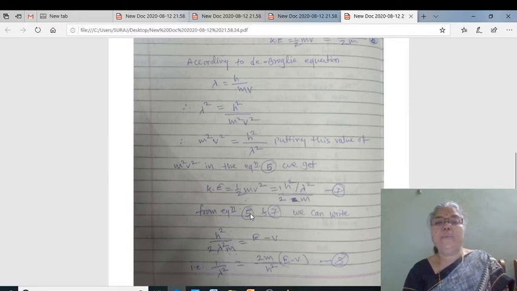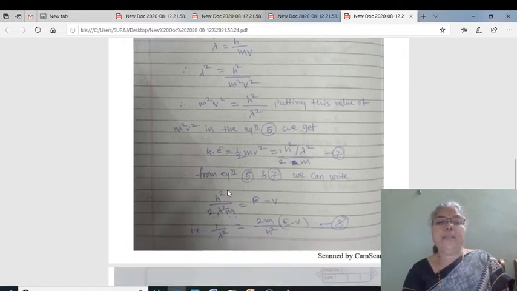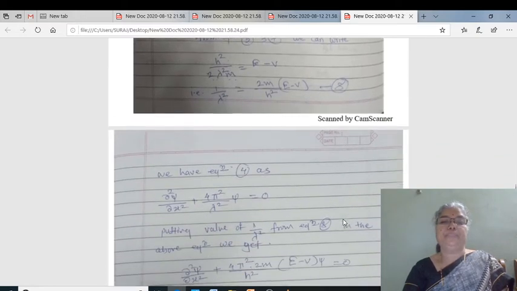From equation number 5 and 7 we can write h square upon 2 lambda square m is equal to E minus phi. Therefore 1 by lambda square is equal to 2m upon h square in a bracket E minus phi, and let it be our expression number 8.